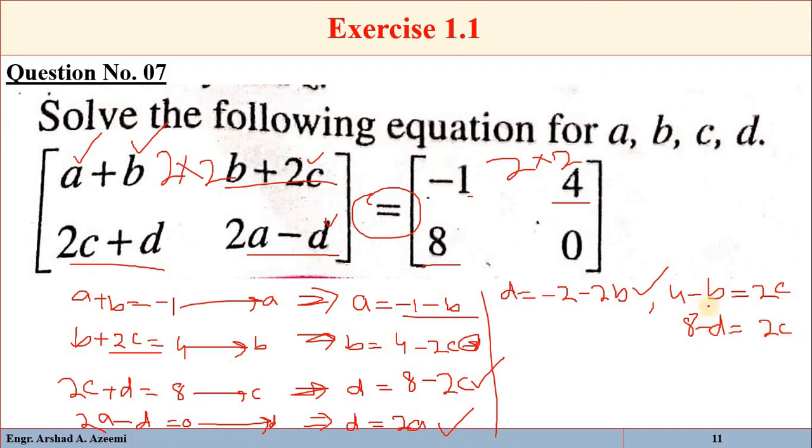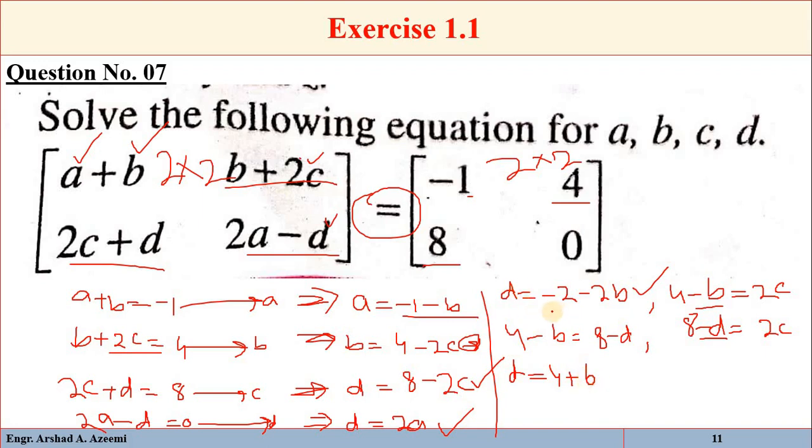Now compare these two equations, because 2c is equal to this one and 2c is also equal to this one. So it means that 4 minus b is equal to 8 minus d. Now add d to both sides, subtract 4 from both sides, and add b to both sides, so we get d is equal to 4 plus b.